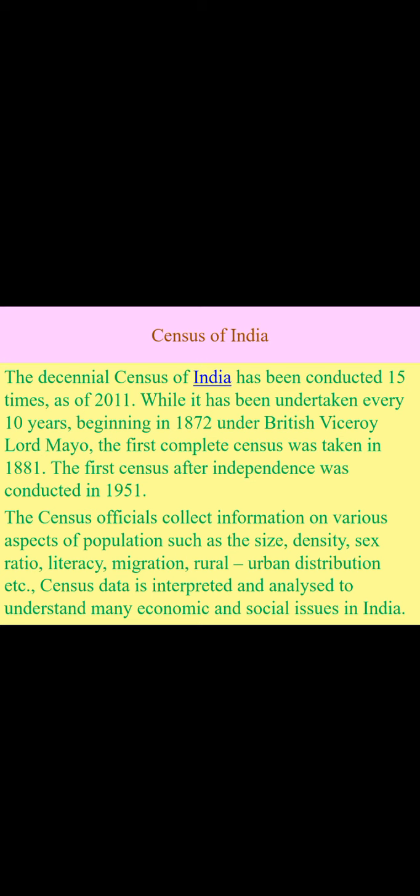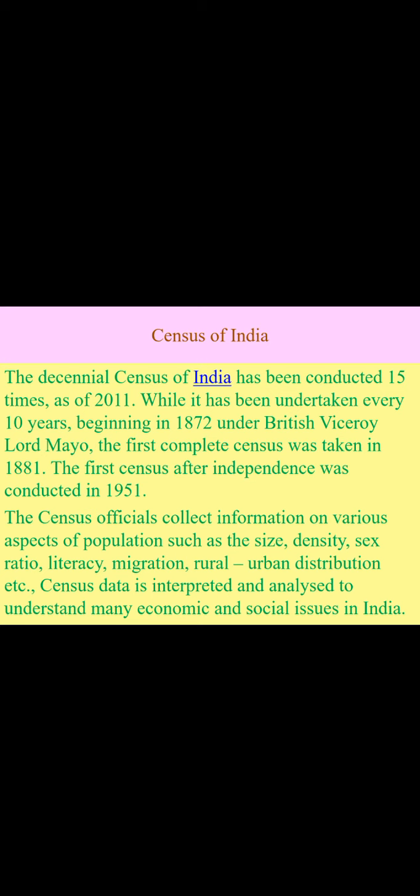The census officials collect information on various aspects of populations such as size, density, sex ratio, literacy ratio, migration, rural-urban distribution, etc. The census data is interpreted and analyzed to understand the economic and social issues in India.